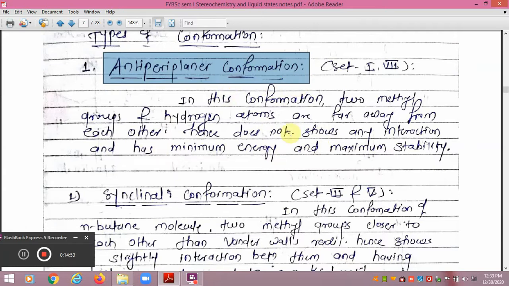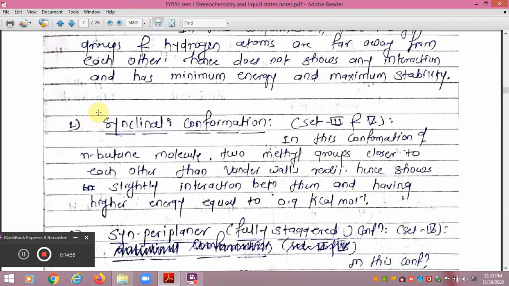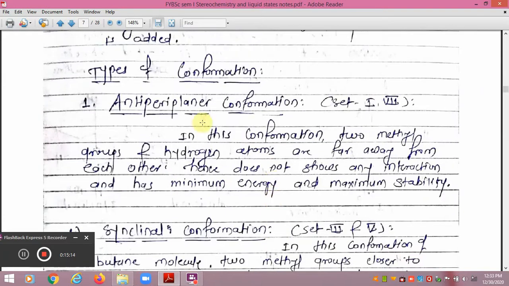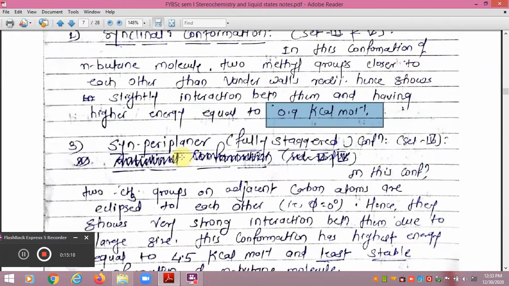The other set of conformations, indicated by the structure numbers 3 and 5, is called the synclinal conformation. In the synclinal conformation, the two methyl groups are closer to each other than the van der Waals radii, and hence they show a slight interaction between them, having a higher energy equal to 0.9 kilocalories. So this synclinal conformation is less stable than the anti-periplanar conformation by the energy of 0.9 kilocalorie per mole.